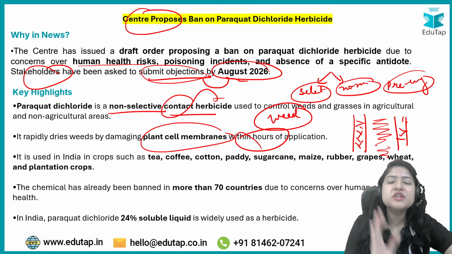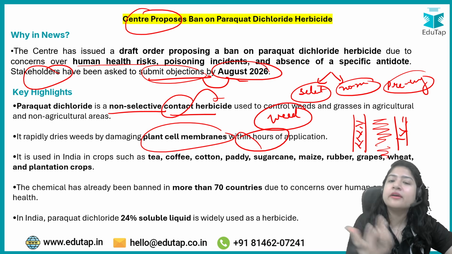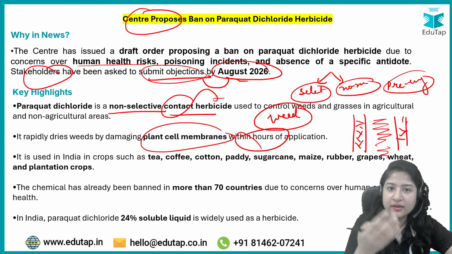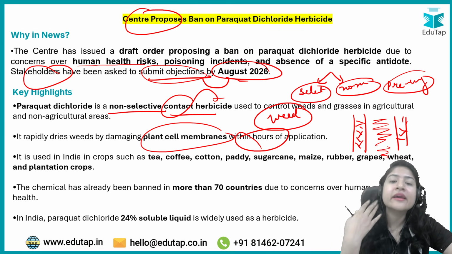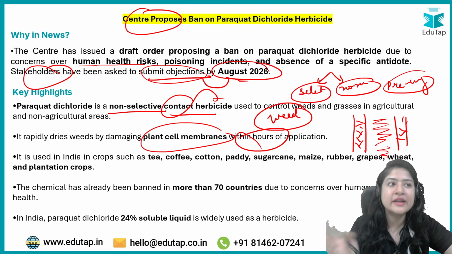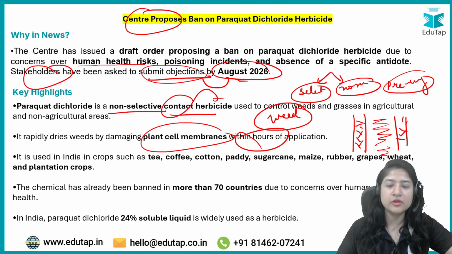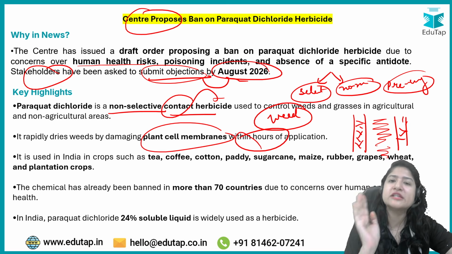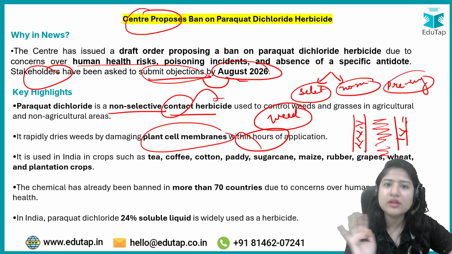So especially the major risk is to the farmer, because this herbicide will be sprayed, right? So they can inhale it, they can come in contact with it, if all the supporting gear is not properly worn. And we know that in India the farmers don't go with proper equipment for the pesticide application. They just go like that only. We know that 86% of Indian farmers are small and marginal. You can't expect them to have all the gear, or even to have the knowledge of that, right?